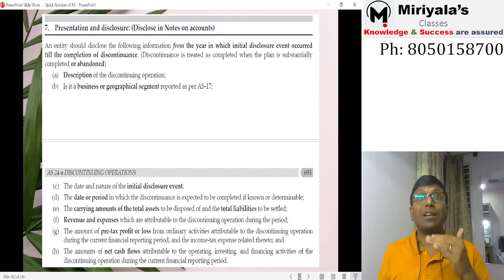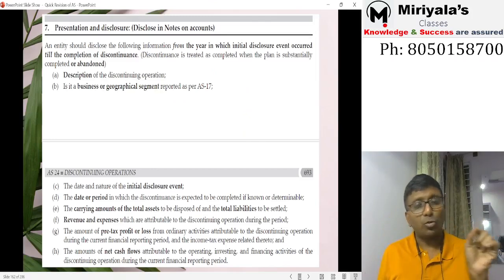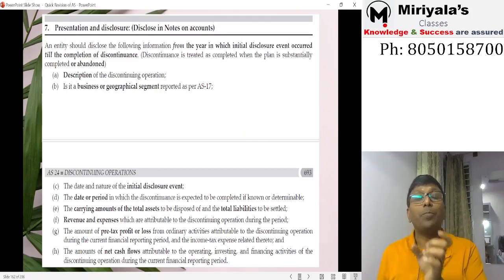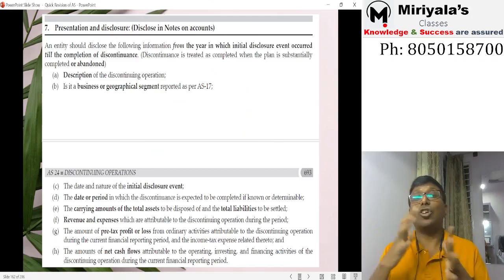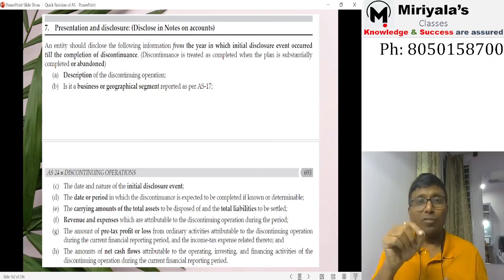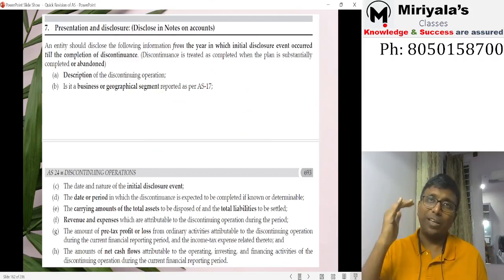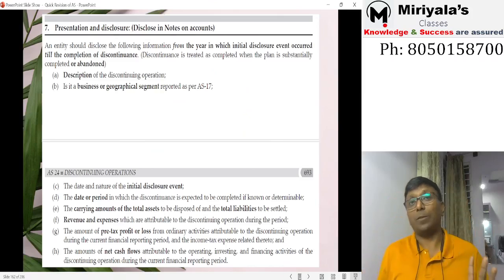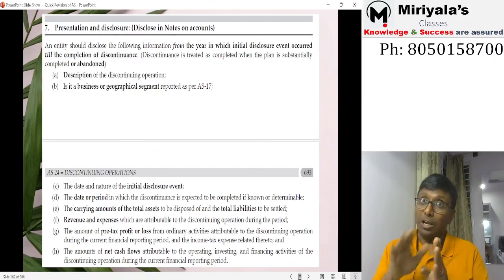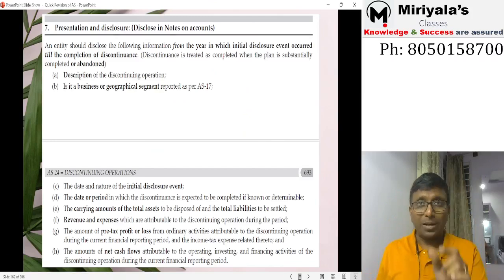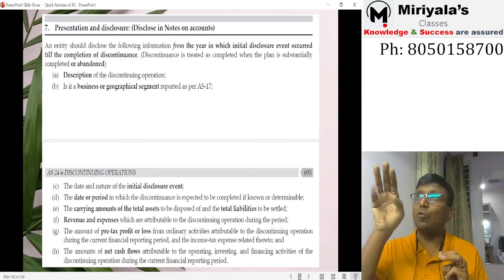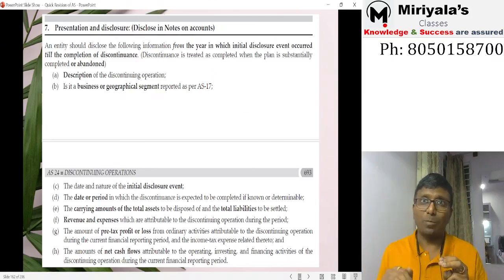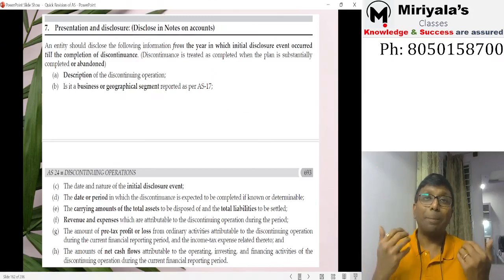Just before tax, what are you supposed to do? Then you should write in one line: this is the profit from the textile business, from the discontinuing operations, and you give a note number in the notes to the financial statements. There you write sales, expenses, this is the profit we got; this number only comes in the profit and loss statement. Now remember, not only current year. In the current year, I have given three businesses' sales on the top line. Now, if in the previous year you give four businesses' sales in the top line, then obviously it will be a wrong comparison problem.